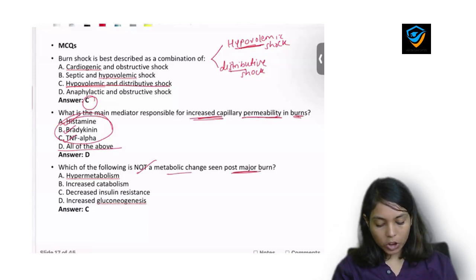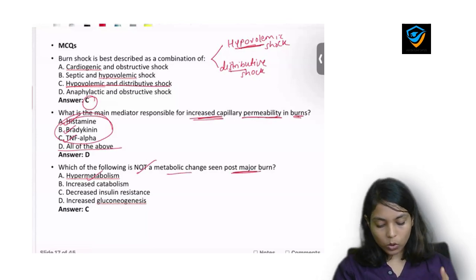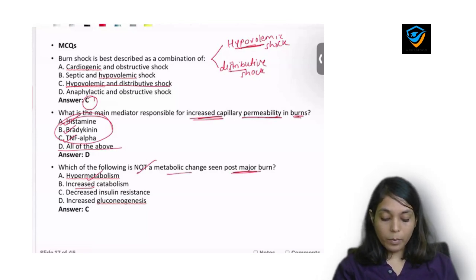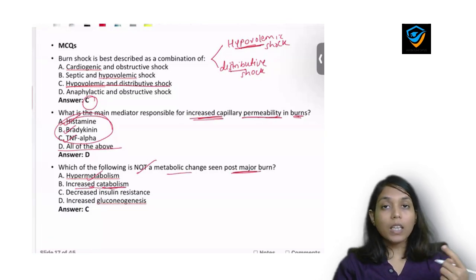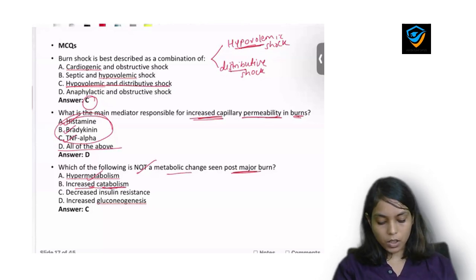In post major burn there will be hypermetabolism, that means more than normal body need to act, and we call it as hypermetabolism. Okay, so yes, hypermetabolism will be there. There will be increased catabolism. Why? Because body need to work hard to overcome the fight and fright situation, and that is the reason there will be catabolism in the body.